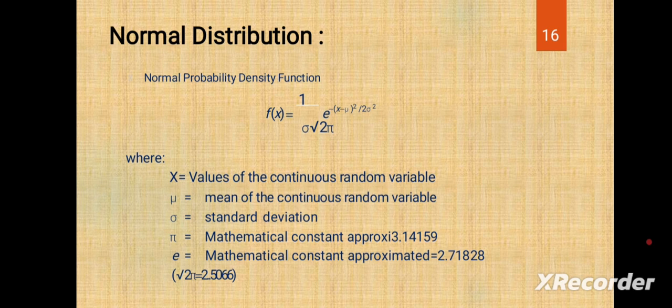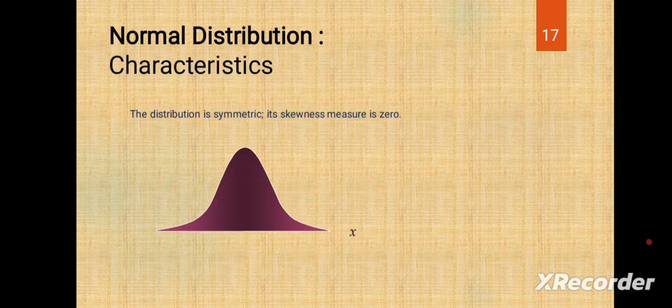Like that, we have taken the normal distribution table. E is a mathematical constant approximated as 2.71828, and the square root of 2 pi is equal to 2.5066. These are different from the percentage values. Now we are taking the normal distribution characteristics.